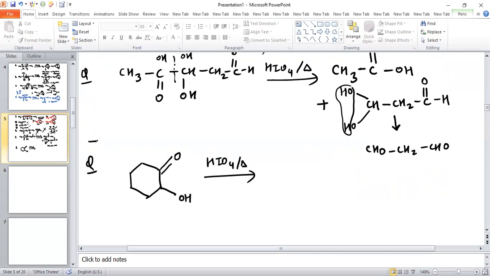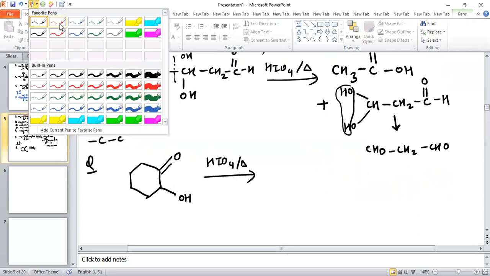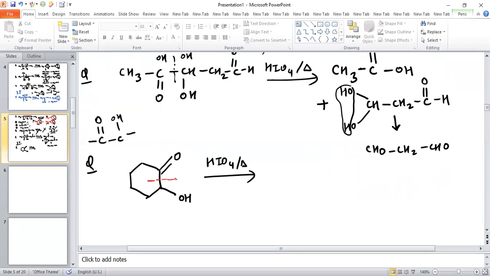At vicinal position there must be C double bond O and an OH group. Now see, this is C double bond O and this is OH. So there will be cleavage of bond in this way, and one OH is added on this carbon and one OH is added on this carbon.